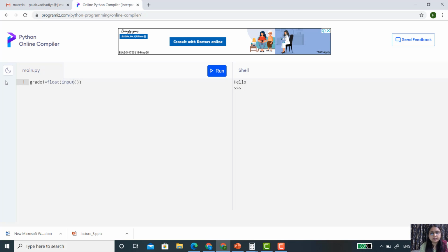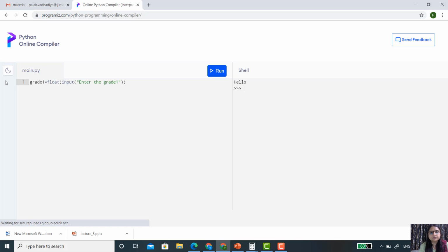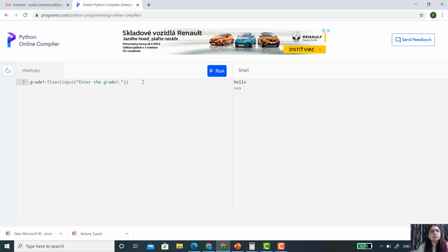Here we have to write: Enter the grade 1. Now the same statement is applicable for grade 2, so just copy and paste. Now make the necessary changes: in place of 1 I'm writing 2, grade 2, and here also it's grade 2.